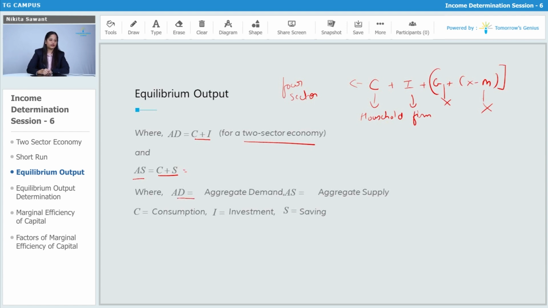So aggregate demand, AD, is equal to consumption expenditure plus investment expenditure, and aggregate supply is equal to consumption expenditure plus savings, or we can also call it aggregate supply is equal to N plus L plus K plus T. So this is equilibrium output.